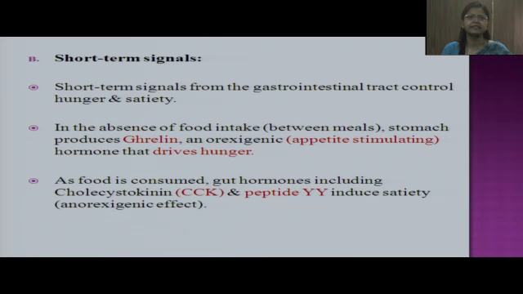Certain short-term signals are from the gastrointestinal tract, which control hunger and satiety. These include mainly ghrelin, which is an orexigenic, appetite-stimulating hormone. It is secreted when there is absence of food intake, that is in between meals, and it in turn stimulates the appetite. As food is consumed, certain other gut hormones are secreted like cholecystokinin and peptide YY, which induce satiety, and this is called an anorexigenic effect.